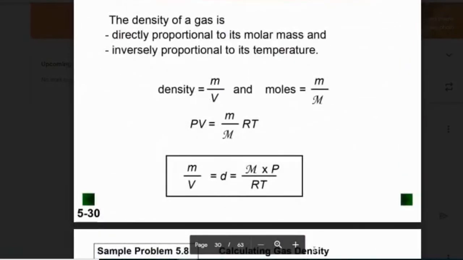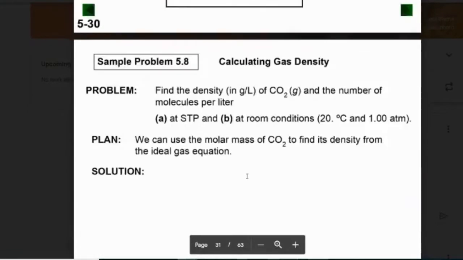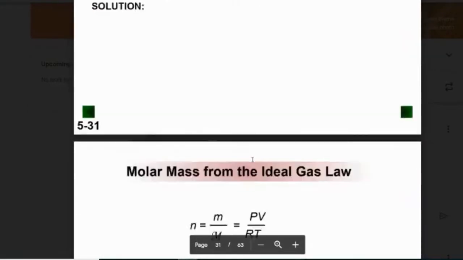Now we can bring density into it as well, in the ideal gas law. Because we know that density is equal to mass divided by volume, and moles are equal to mass divided by molar mass, we can substitute in for n, little m, mass divided by molar mass. And we can solve for molar mass, obviously, right? And we can also solve for density. Density is equal to molar mass times pressure divided by RT. And it's just a different way to manipulate the ideal gas law.